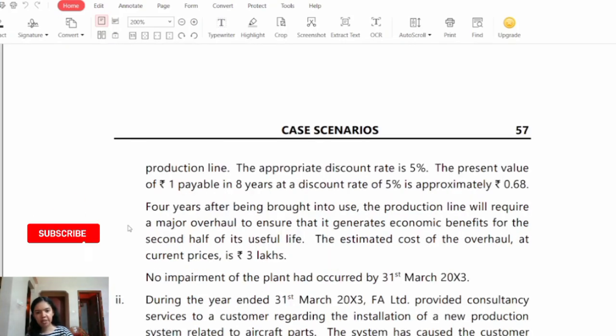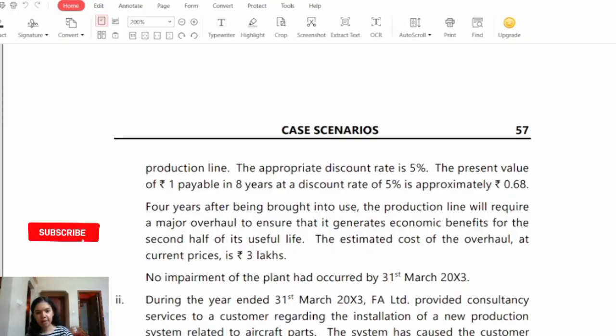4 years after being brought into use, the production line will require a major overhaul to ensure that it generates economic benefits for the second half of its useful life. The estimated cost of the overhaul at the current prices is rupees 3 lakhs. No impairment of the plant had occurred by 31st March 2023.